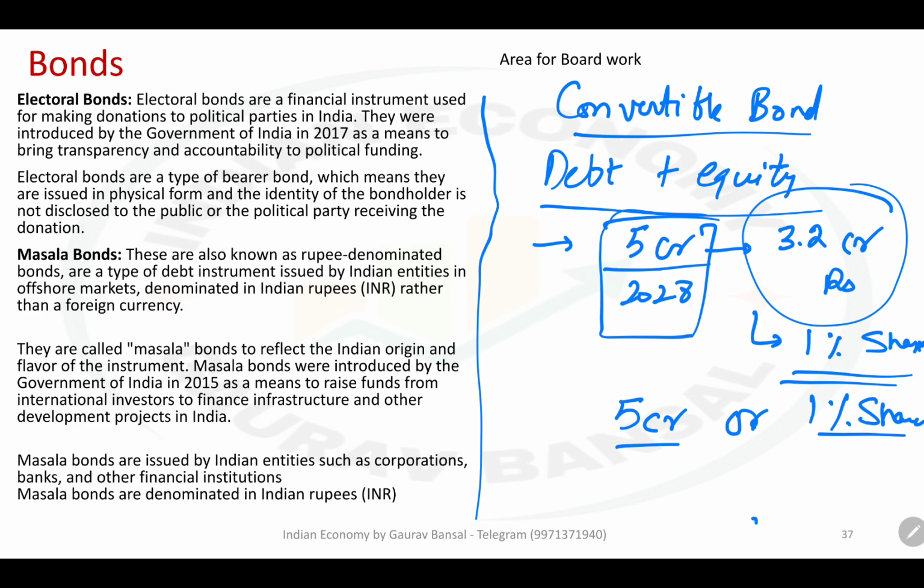If the company has done very well in the period of 5 years and the company's shares have jumped up, let us say the value of the company share is now 12 crore rupees. In that case, I can get 12 crore rupees instead of 5 crore rupees. That is the advantage to the person buying the convertible bond. Obviously, when you are offering some advantage to the buyer of a bond, you will pay less interest. So, convertible bonds are issued at a lower interest.